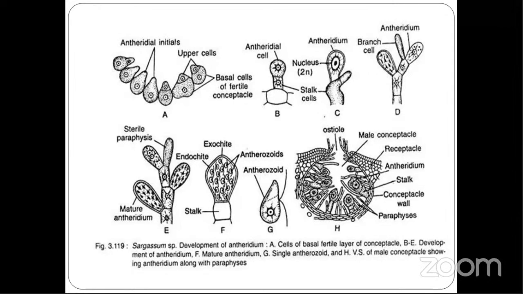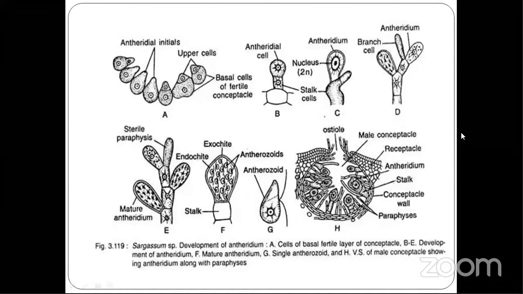Then what happens next? The mature antheridia get detached from the paraphysis and they come out of the conceptacle through the ostiole. Next, the wall of the released antheridia becomes gelatinized so that the male gametes are released free in the water.